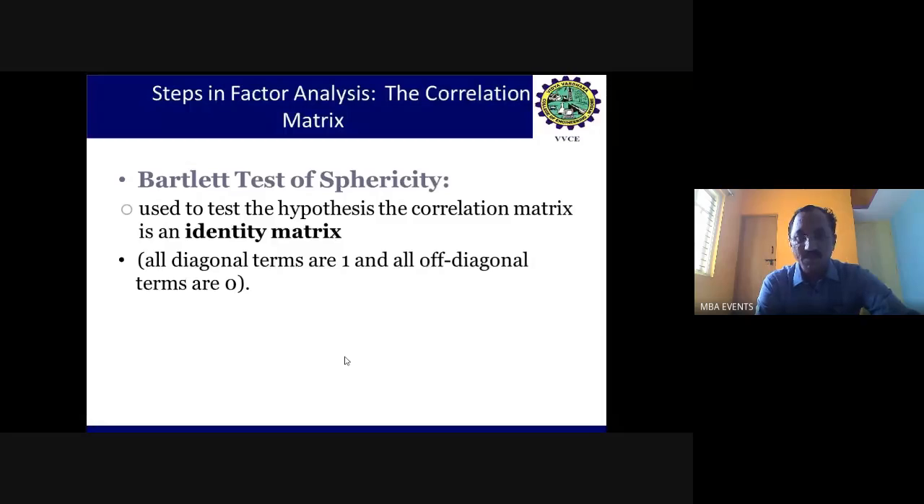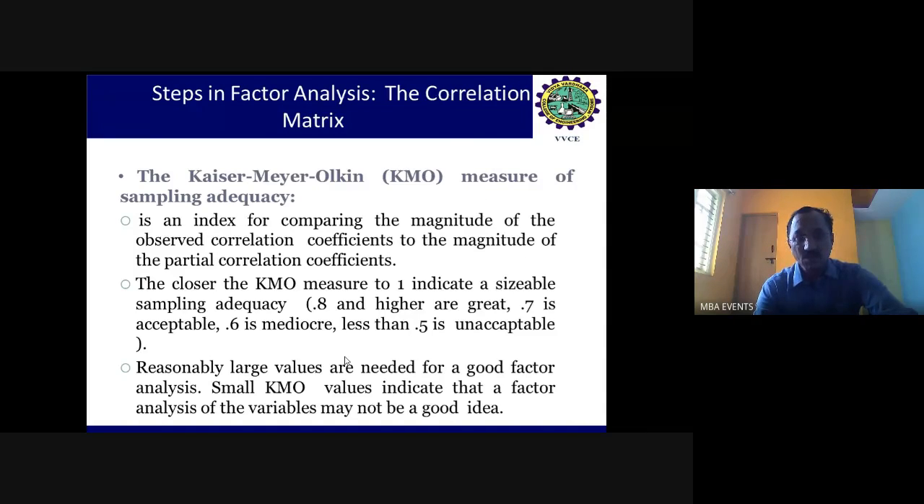Then what is this identity matrix? In an identity matrix, all the diagonal items are counted as 1 and all the off-diagonal terms are 0. If the matrix comes with that relationship existing, then we can call it an identity matrix. Then we can say yes, there is a relationship between the variables and they can be accepted. So Bartlett's test of sphericity we are going to consider, along with the Kaiser-Meyer-Olkin measure of sampling adequacy.